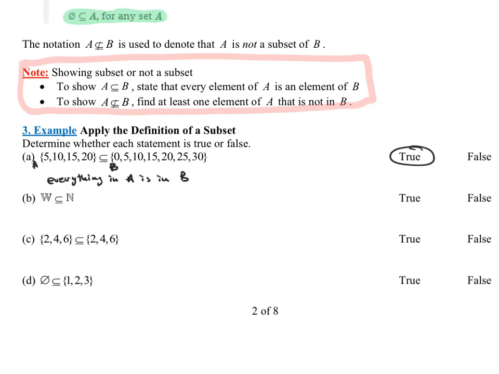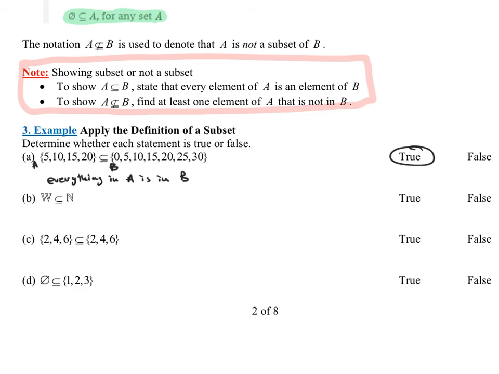Let's look at part B here. Part B says the whole numbers, W, remember that's 0 on up, is a subset of the natural numbers. Remember the natural numbers is 1 on up. So are the whole numbers a subset of the natural numbers, which is equivalent to saying, is every whole number a natural number?